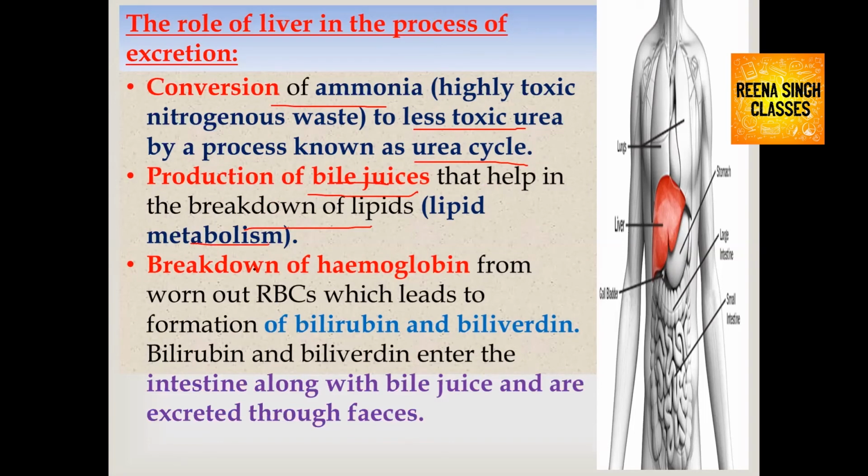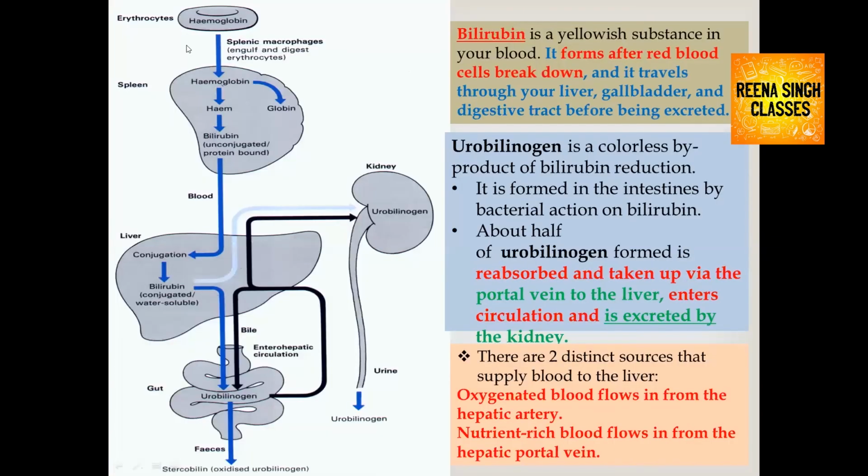The liver also helps in the breakdown of hemoglobin from worn-out RBCs, which leads to the formation of bilirubin and biliverdin. This bilirubin and biliverdin enter the intestine along with the bile juice and are excreted through feces. What is the lifespan of hemoglobin? The lifespan of hemoglobin is 120 days.